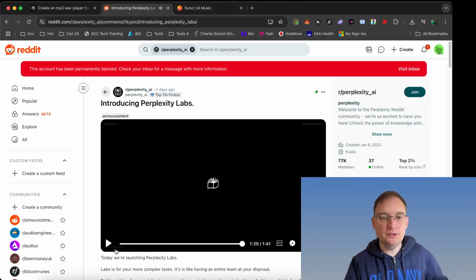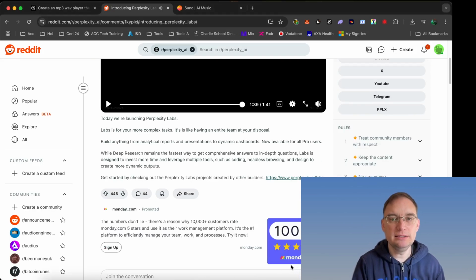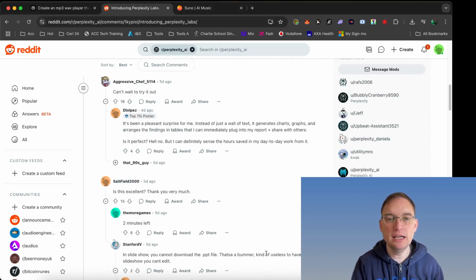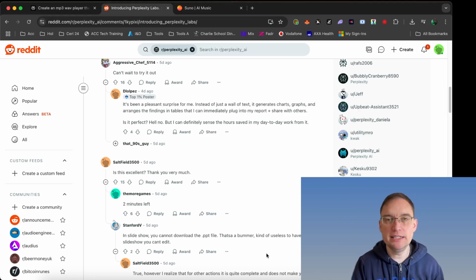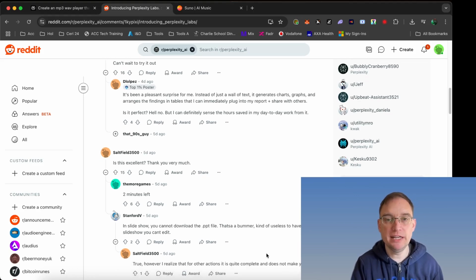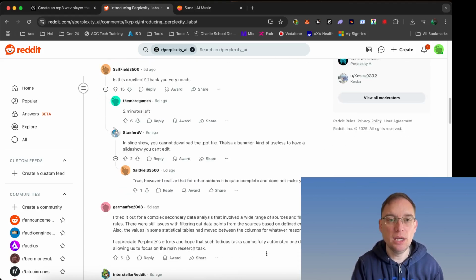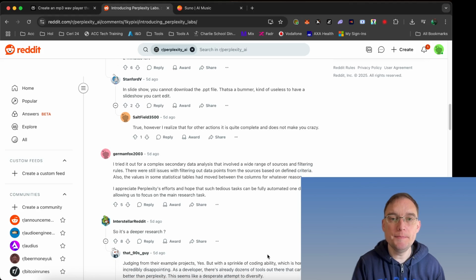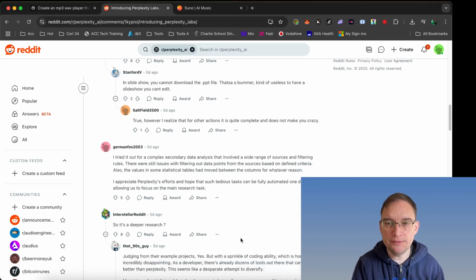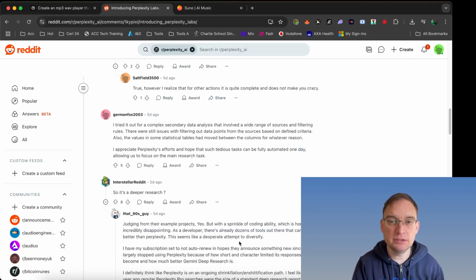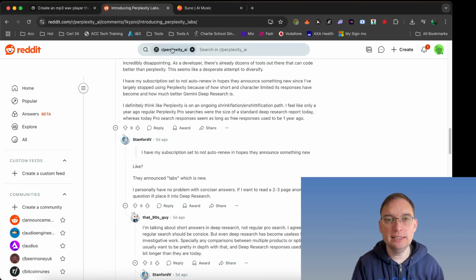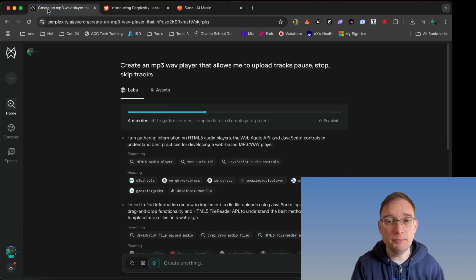Amazing. So from my point of view, this is great for complex tasks, things that you couldn't do previously. Things like, it says here, generating charts. It's useful for graphs, arranging, finding in tables. So the responses on Reddit have been really good. Someone says that they can't download the slideshow if they create a presentation, because it can do presentations as well. That may have changed since then, because as we know, AI is improving all the time.